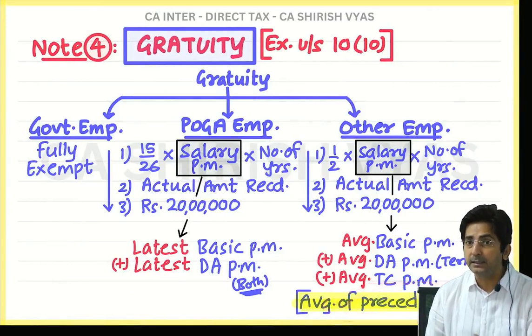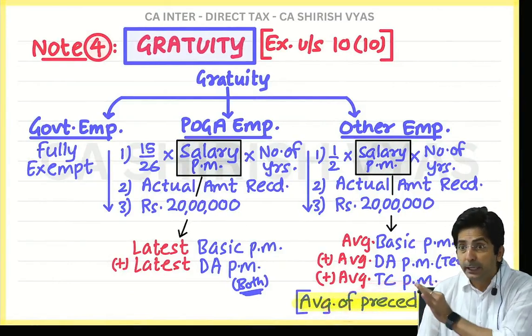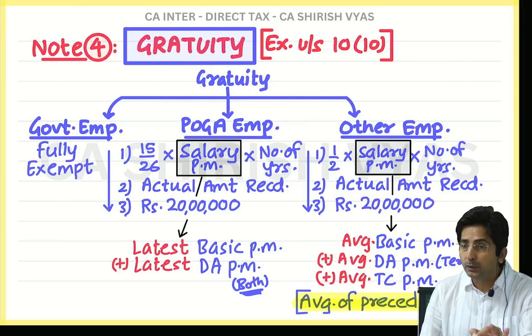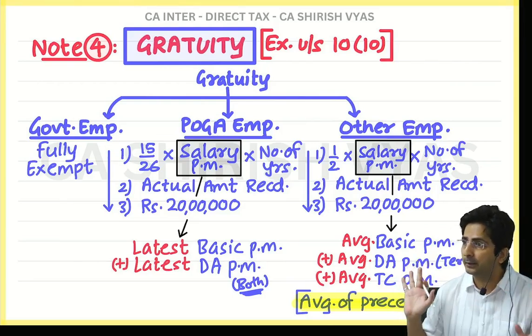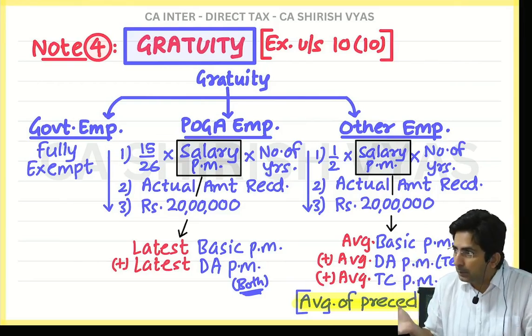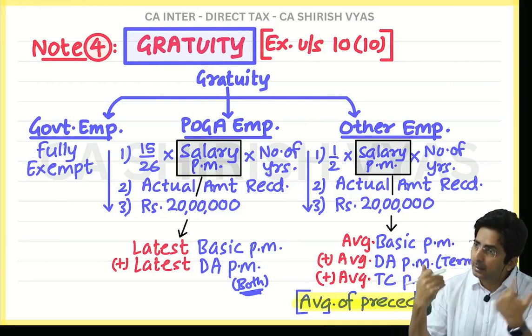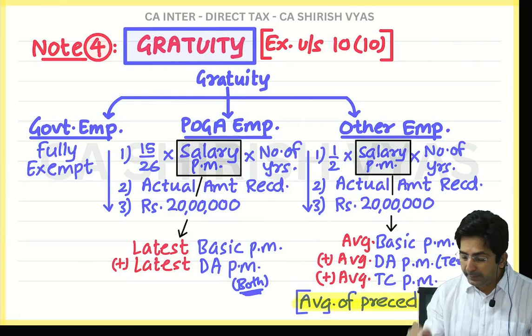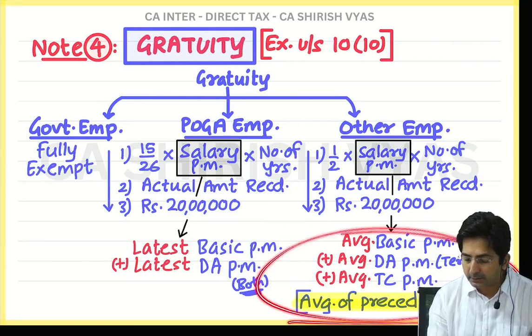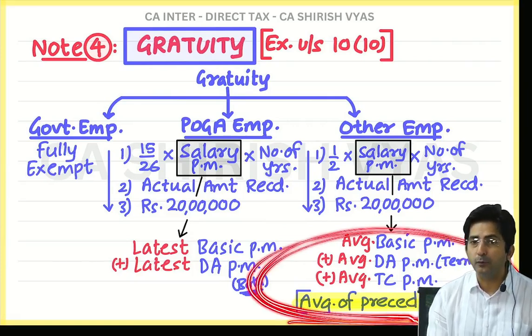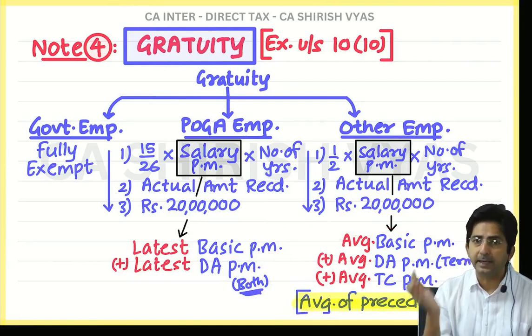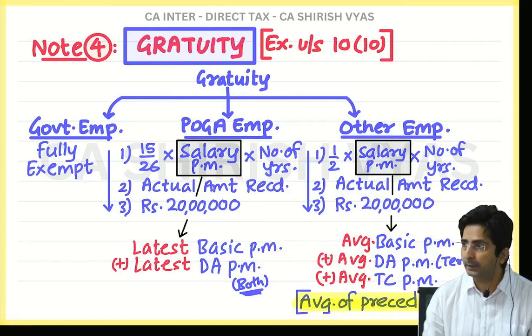And preceding means month of retirement should be ignored. Ignored only for the purpose of average working. But actually that month you have received salary. So in the statement you will write salary till November. But be careful when you are taking the average. In the working note you will take only preceding 10 months. You will ignore the month of retirement.